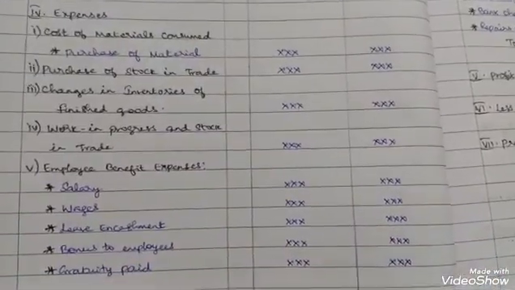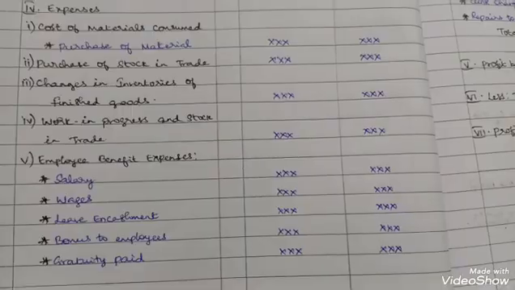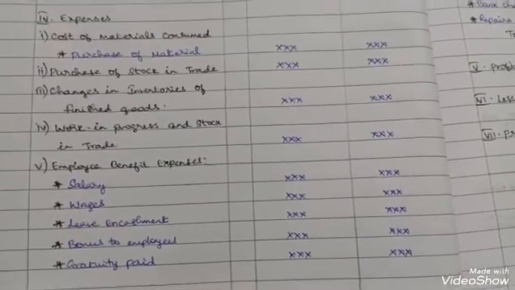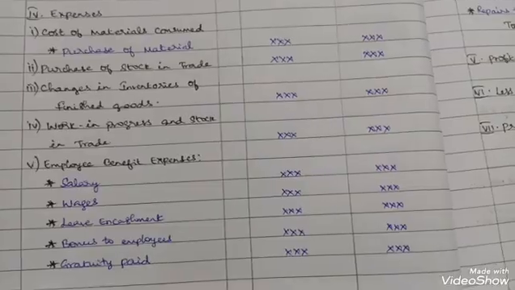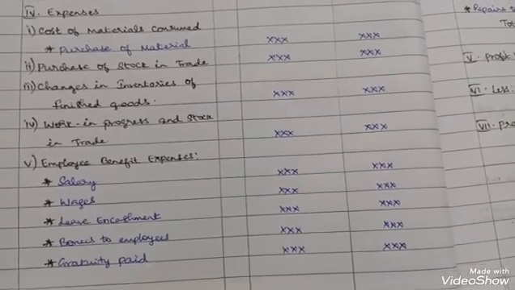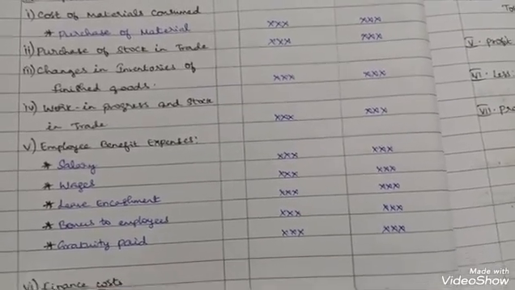Employee benefit expenses means salary, wages, leave encashment, bonus to employees, gratuity paid. These are all expenses benefiting the employees, and they come under employee benefit expenses.